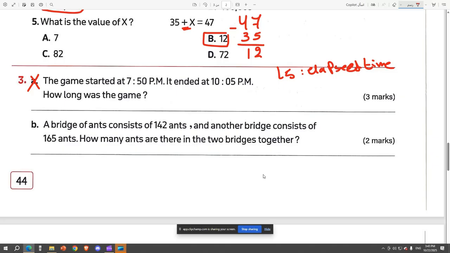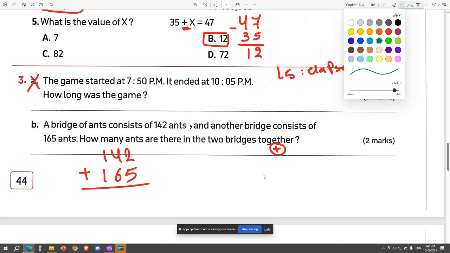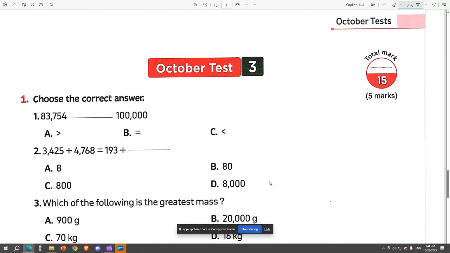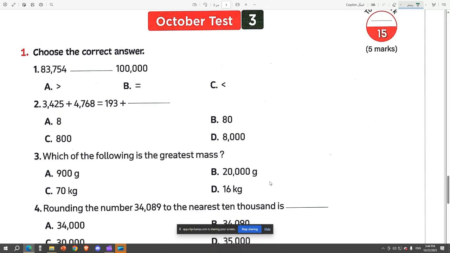The next question says we have a bridge of ants that consists of 140 ants, and another bridge consists of 165 ants. How many ants are there in the two bridges together? Together, so we do plus. So we have 140 plus 165, and you know how to do the sum. So 0 plus 5 is 5, 4 plus 6 is 10, put the 0, carry 1, so 1 plus 1 is 2, 2 plus 1 is 3, so this is 305, and that's the end of the second test. So finally we reached the last test.